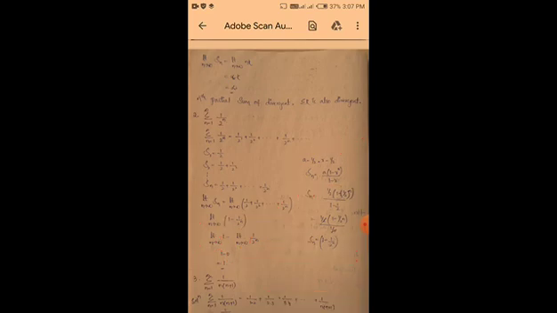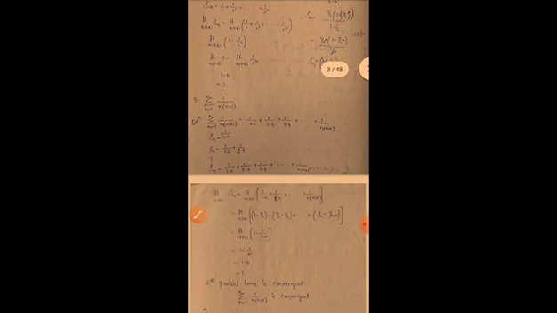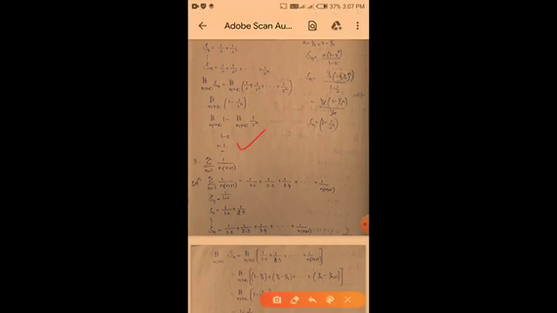Okay, so next third one, summation n is equal to 1 to infinity 1 by 2 to the power of n, so this is convergent, see here limit n tends to infinity Sn value is equal to 1. So this series is also convergent. Okay, and next third one,